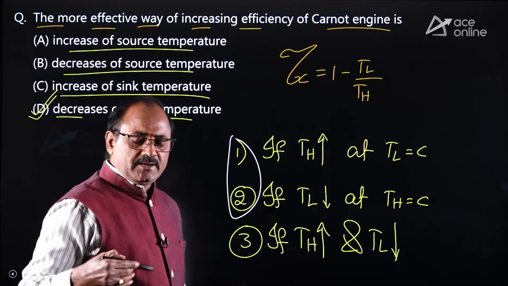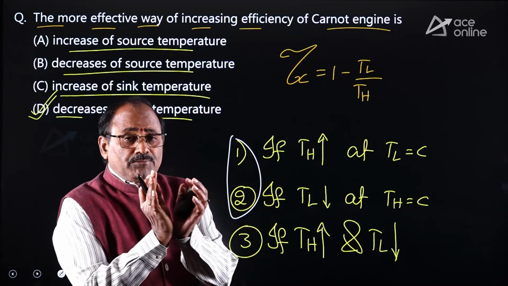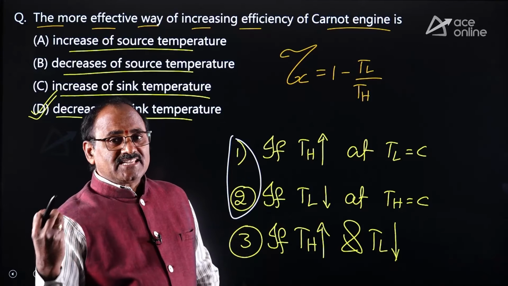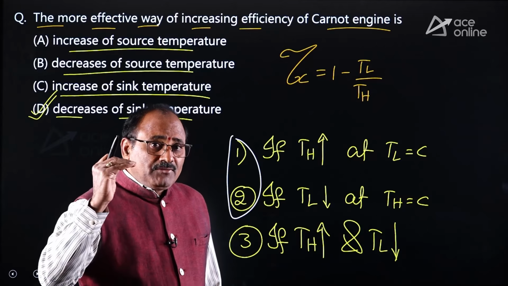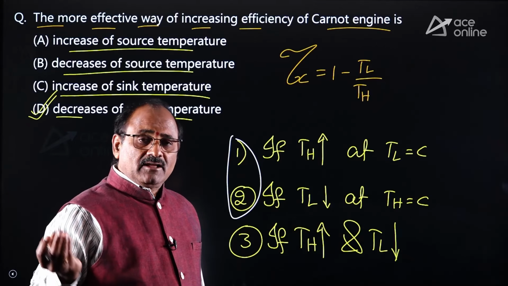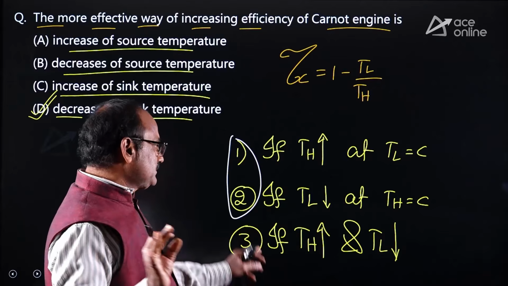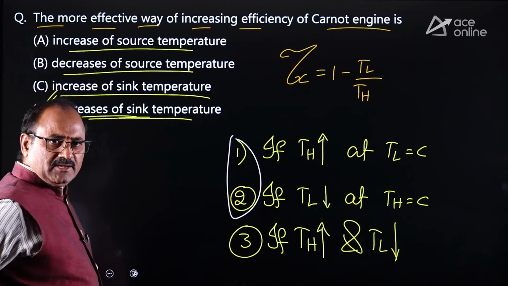So of course, by increasing the highest absolute temperature, efficiency can be increased. But if you increase the same amount of temperature and decrease the same amount of temperature, definitely the efficiency can be increased in a better manner by decreasing the lowest absolute temperature than by increasing the highest absolute temperature. Therefore, option D is absolutely correct.